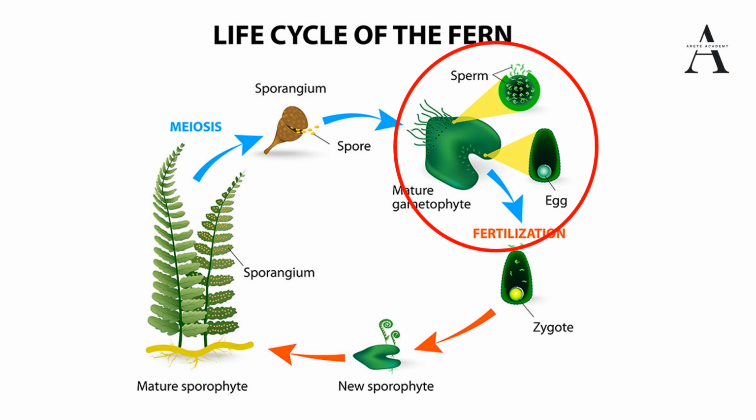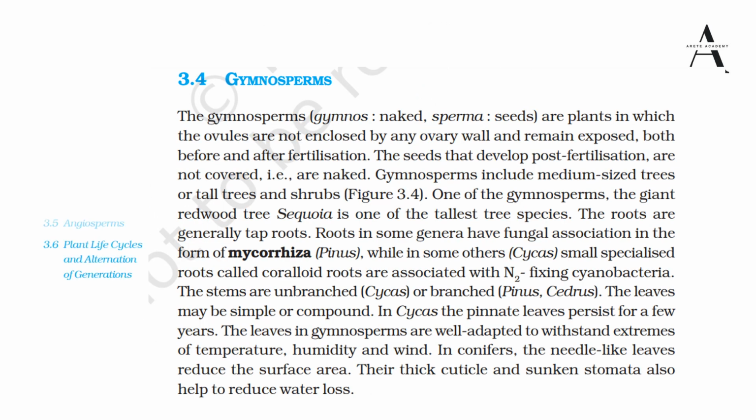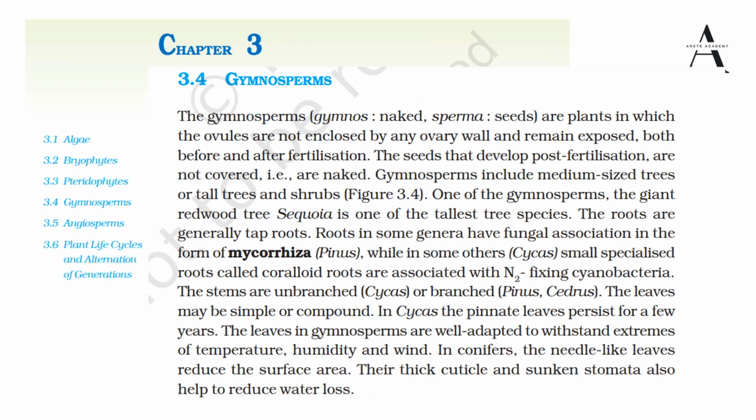This is about ferns. Next, the fourth category under the plant kingdom is gymnosperms. Gymno means naked, sperma means seeds. These are plants in which ovules are not enclosed by any ovary wall and they remain exposed both before and after fertilization. So the seeds that develop post fertilization are not covered, that is, they are naked. Not much information is there related to this. There are many examples, but we should not focus there, because there is one example.